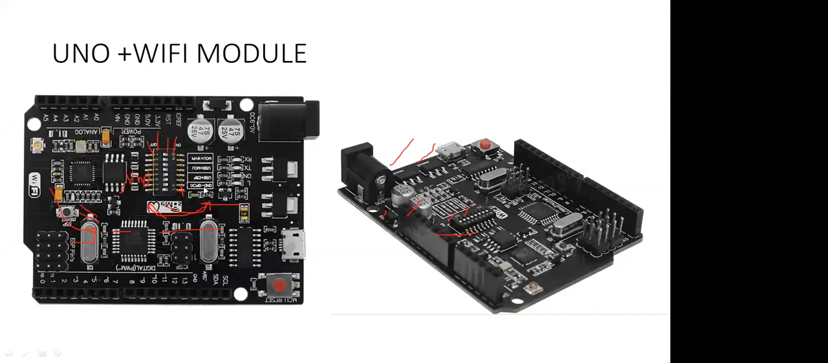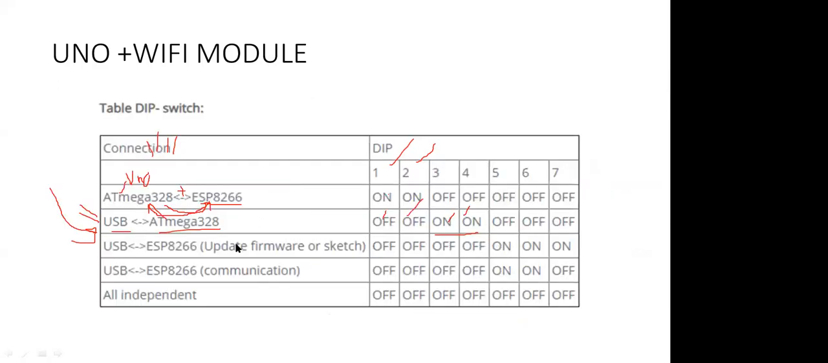If you want to use it as the Arduino Uno, then pins 3 and 4 should be on. And if you want to connect the Wi-Fi module with the Arduino, then you have to turn on 1 and 2, and 3 and 4 should be off. These are the two configurations we are generally going to use. The other configurations are for using this Wi-Fi module as a separate device. Without connecting with the Arduino, you can use the Wi-Fi module separately and program it there also. Those are advanced things that I'm not going to discuss right now.